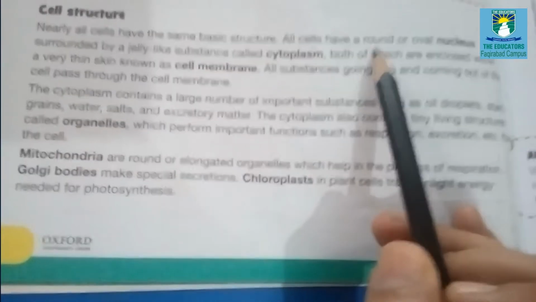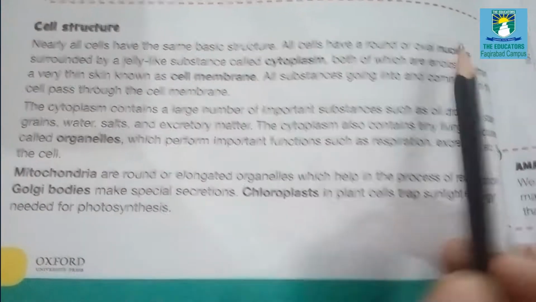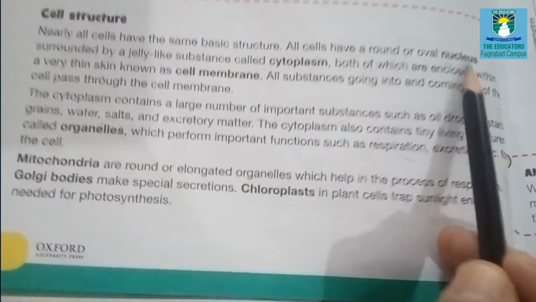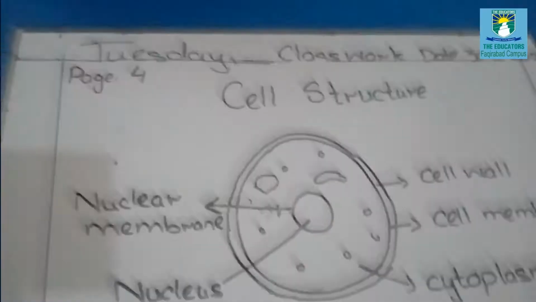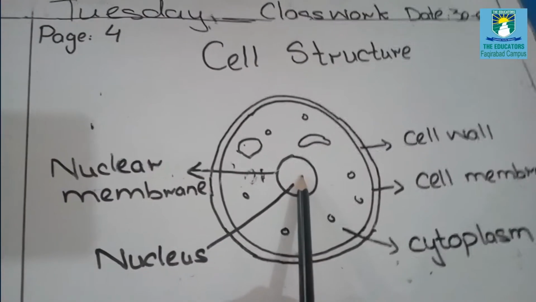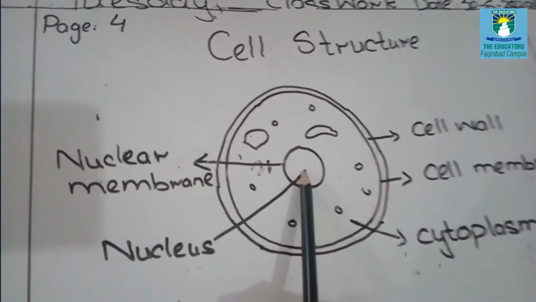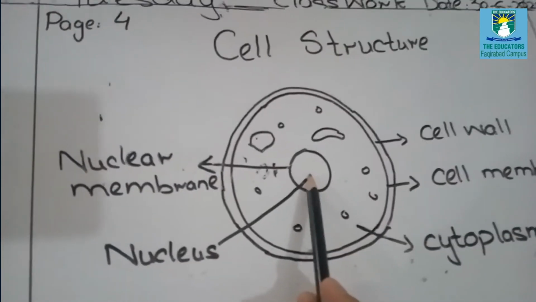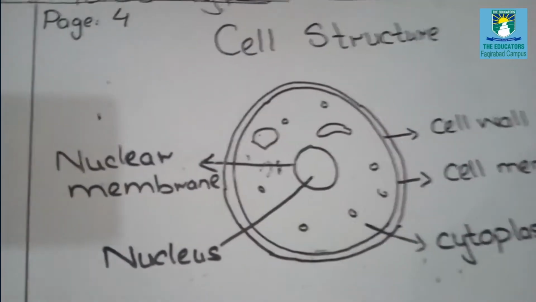All cells have a round or oval nucleus. The nucleus is the center part of a cell. Look at this diagram. The center oval or round shape is known as the nucleus, which is present in the center part of the cell,